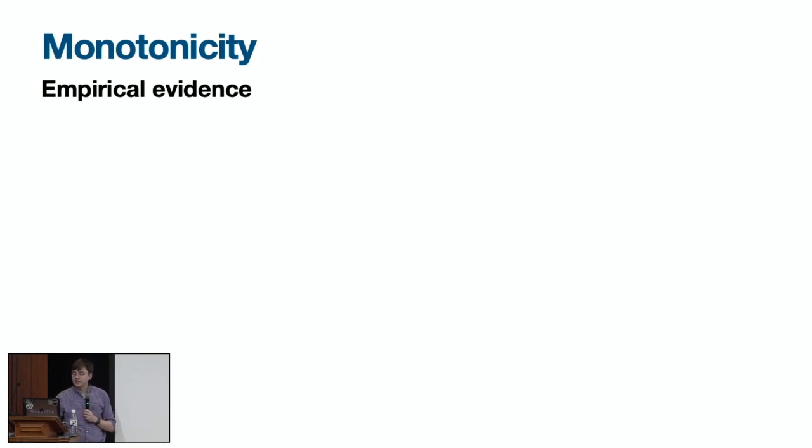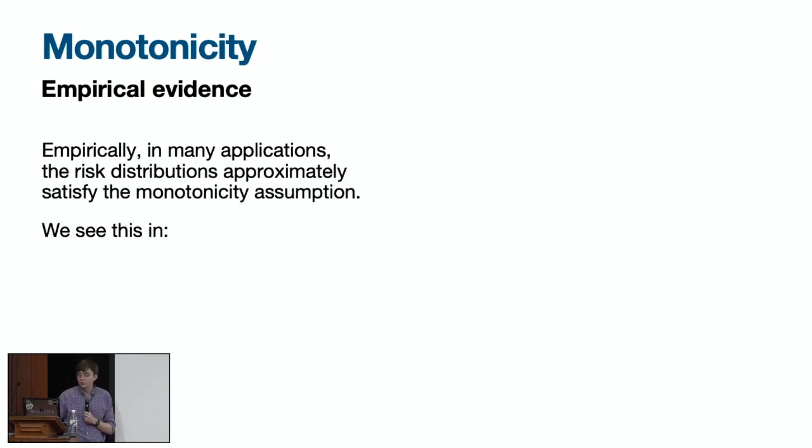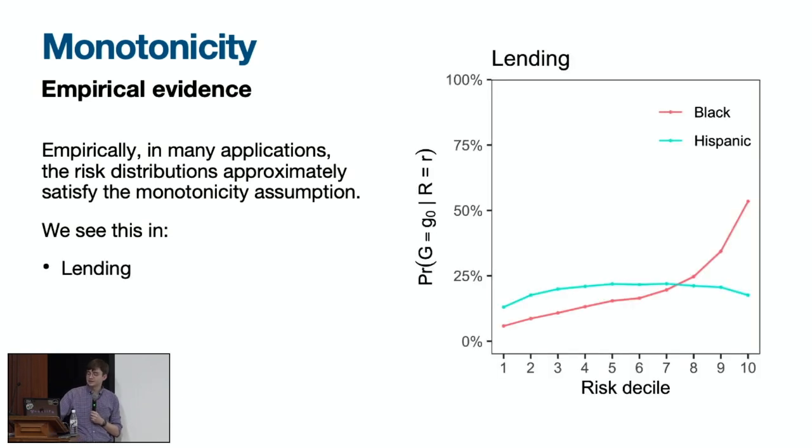But even more importantly, in practice, it turns out to be an assumption that empirically seems to hold in a lot of domains. So this is an example of risk distributions from real lending data, not from Wells Fargo. The x-axis here is showing overall risk deciles for the distribution. The y-axis is showing the probability that an individual in that risk bucket belongs to either the majority or the minority group. The red line is comparing black and white individuals, and the blue line is comparing Hispanic and white individuals. In particular, you can see that we generally see the monotonicity property holding, although when we compare Hispanic and white individuals, it's really kind of flat, and it's not actually truly monotonic, right?